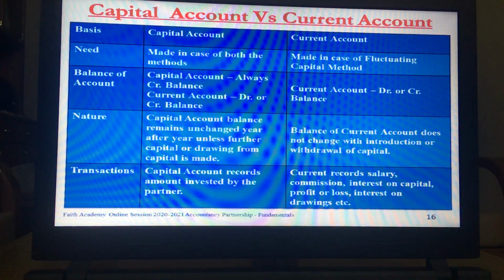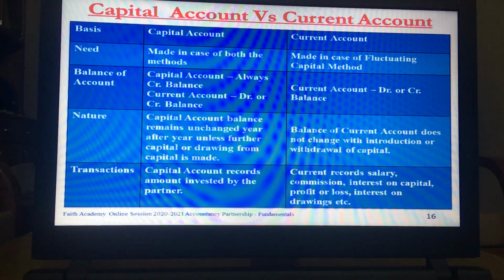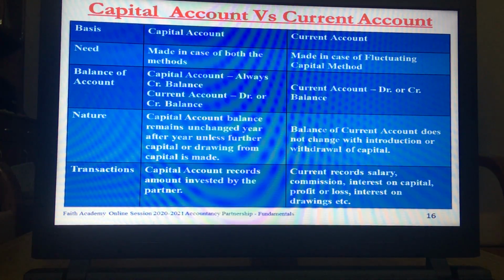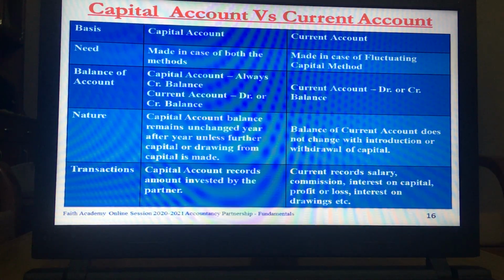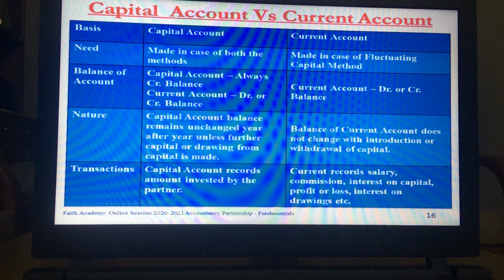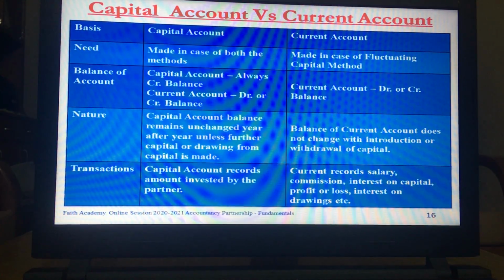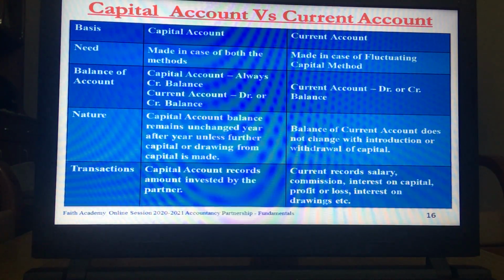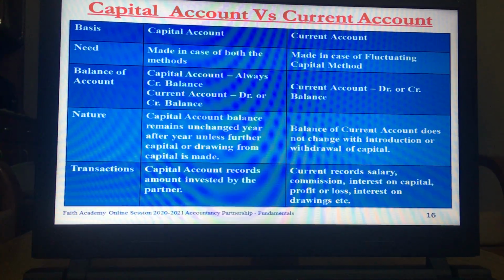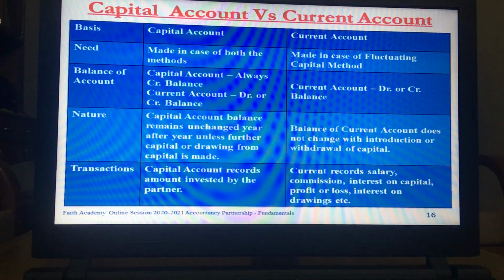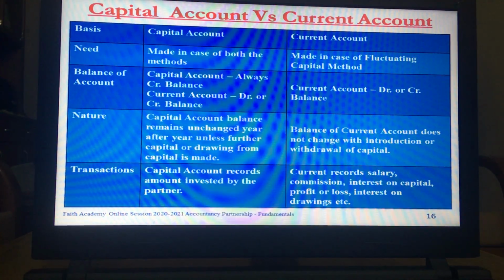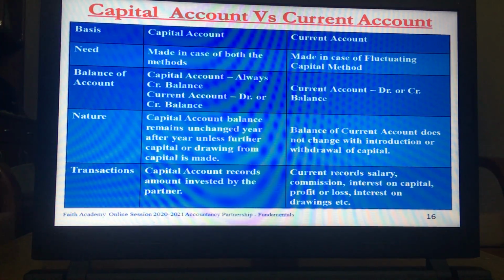Balance of current account does not change with the introduction or withdrawal of capital. Capital account records the amount invested by the partner, and current account records salary, commission, interest on capital, profit, loss, interest on drawings, etc.